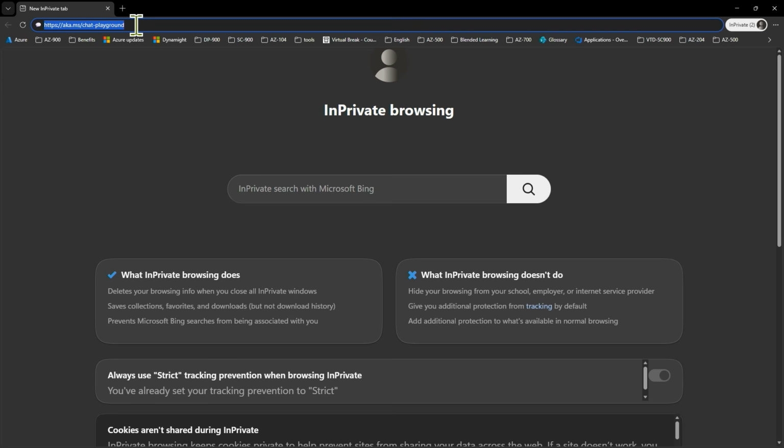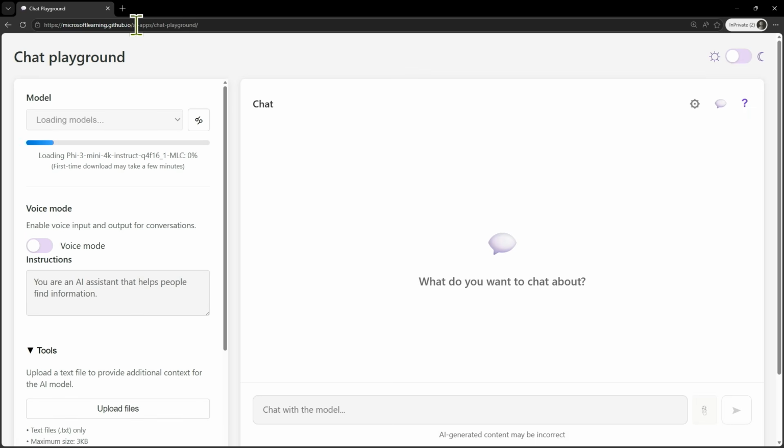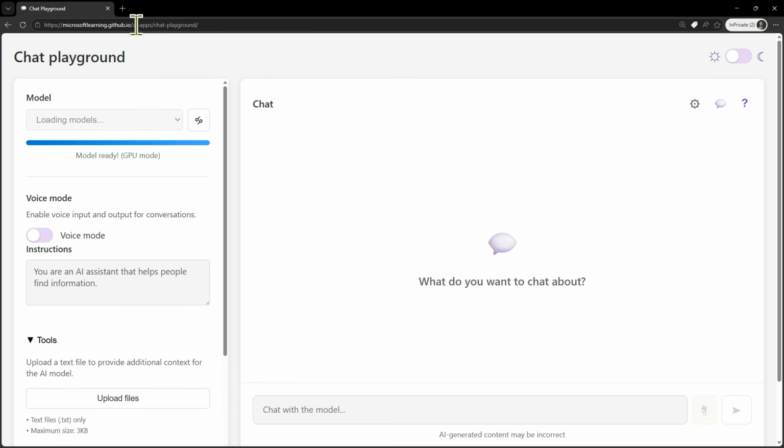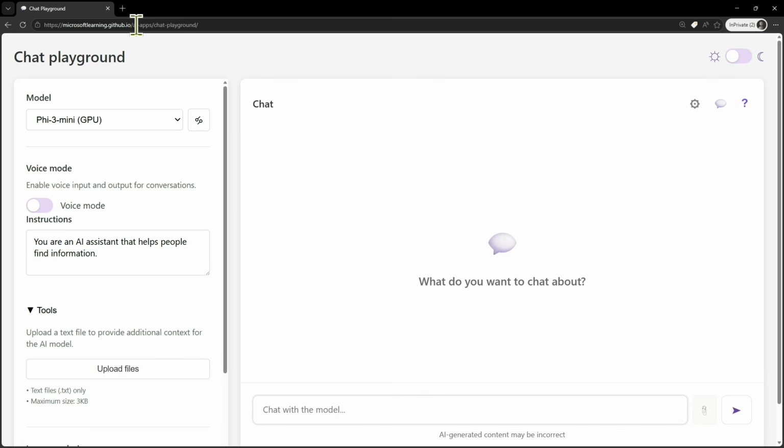aka.ms/the chat-playground. You can also access this through your browser using the exercise that you can find in the Learn platform for the AI-901 course. To complete this exercise, you obviously need a modern browser on your computer with sufficient hardware resources to load and run the models used by this chat playground.